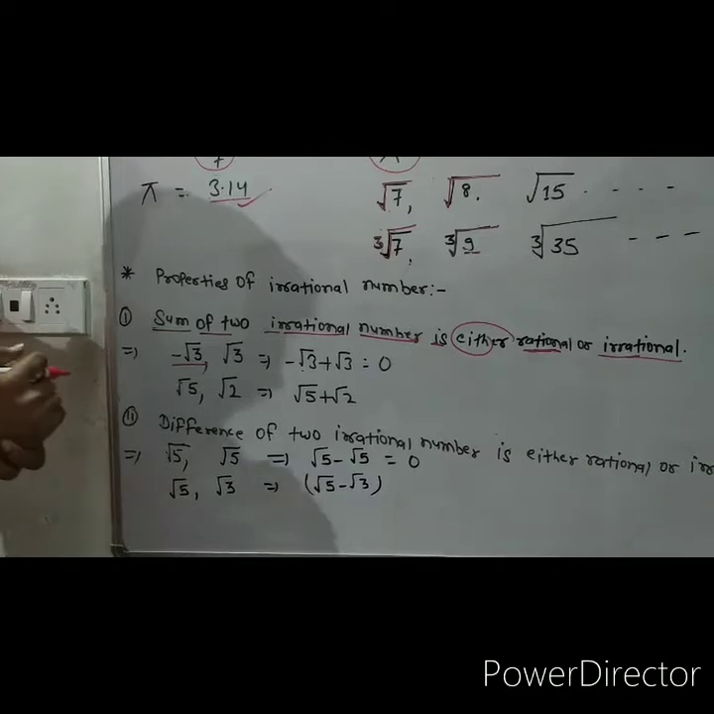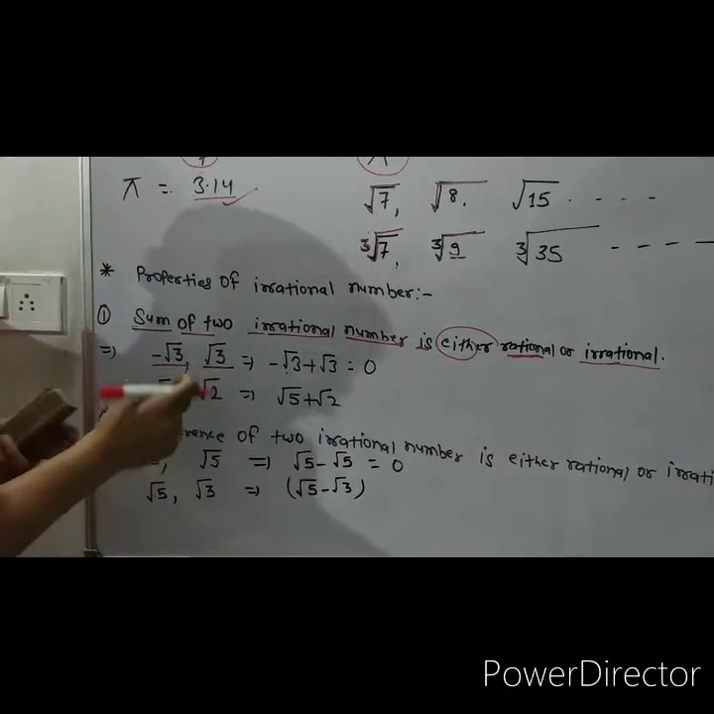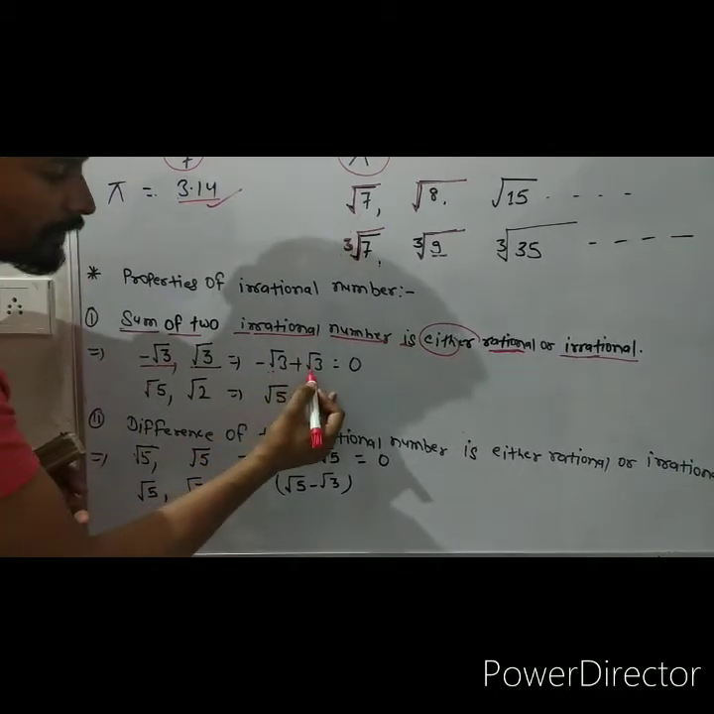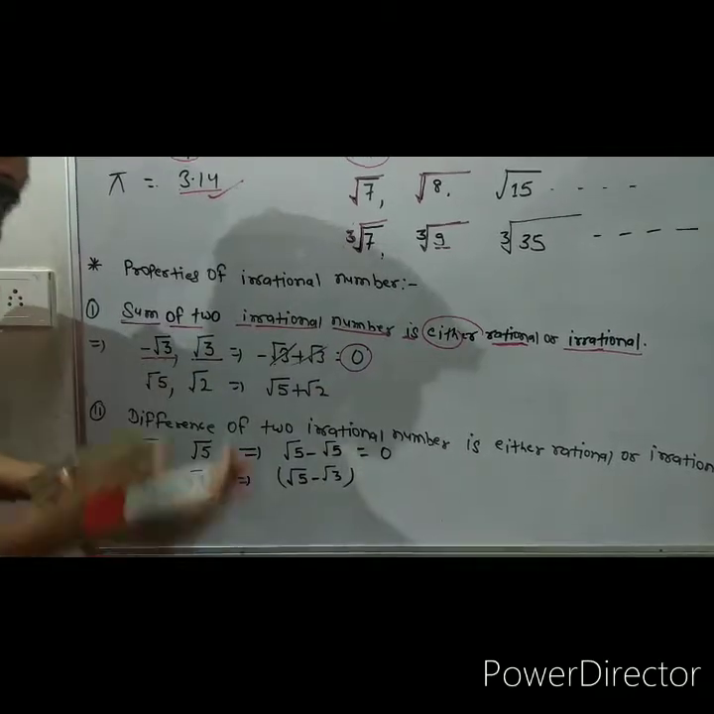Now look at the example here. Suppose minus root 3 is irrational and root 3 is also an irrational number. Now find the sum of these two irrational numbers. Minus root 3 plus root 3. So it is 0. Now 0 is a rational number.